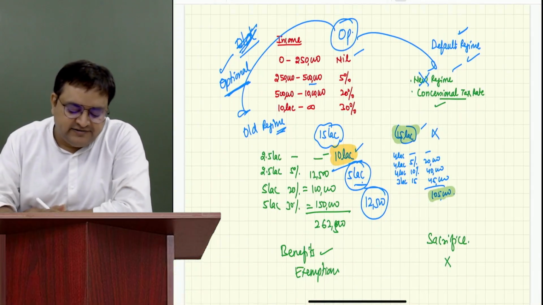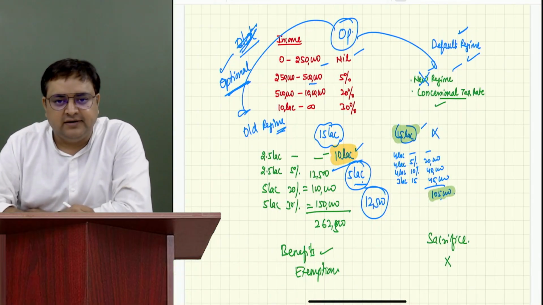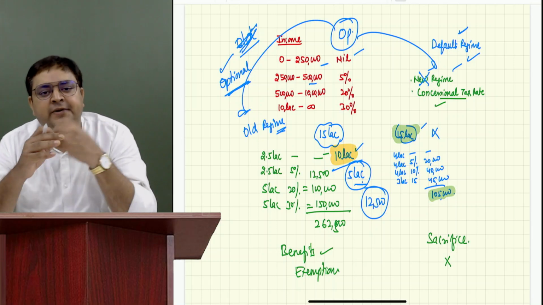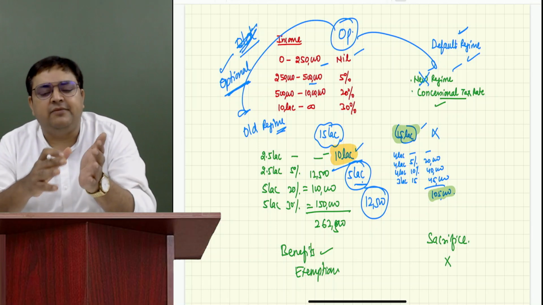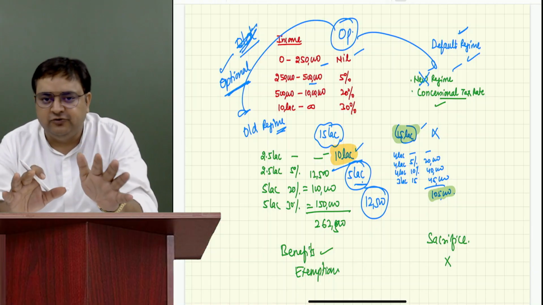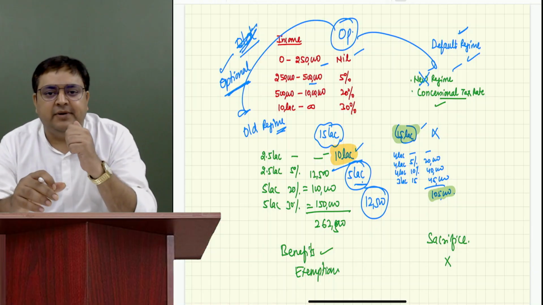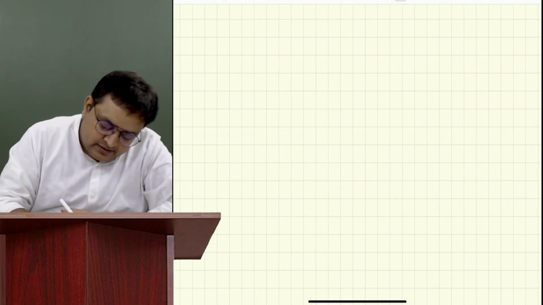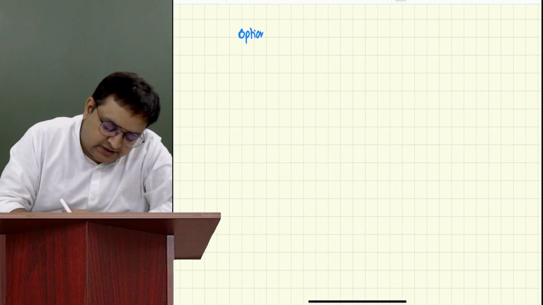And in the optional regime, the tax rates are different. There are some extra benefits also. In every chapter, I will be telling you what the extra benefit is. So as of now, you don't have to worry about those benefits. But yes, we have some extra benefits. So before we wrap up, write a heading, optional regime.